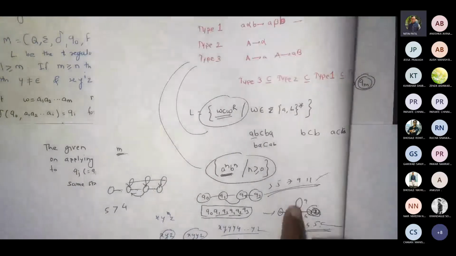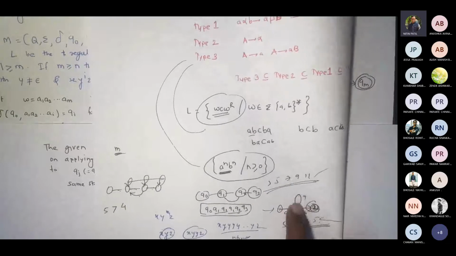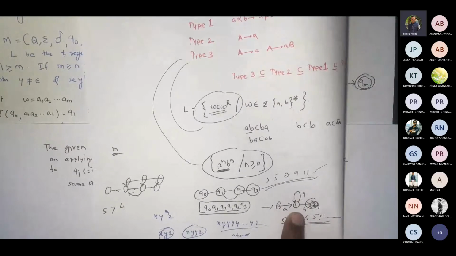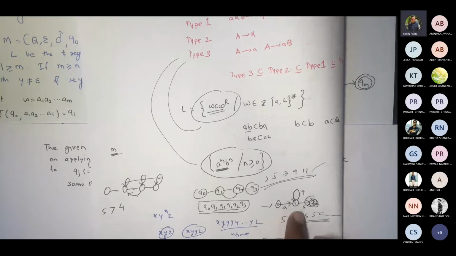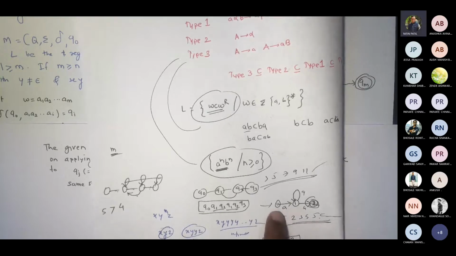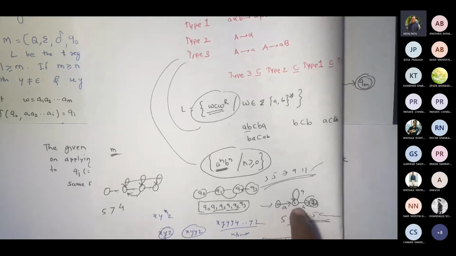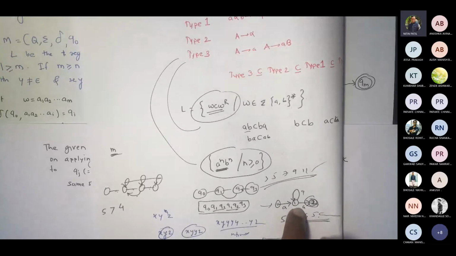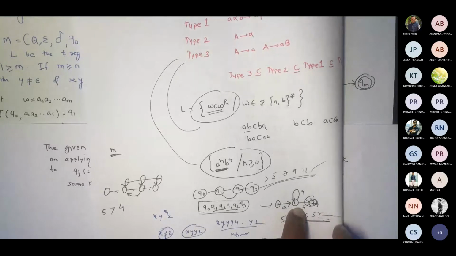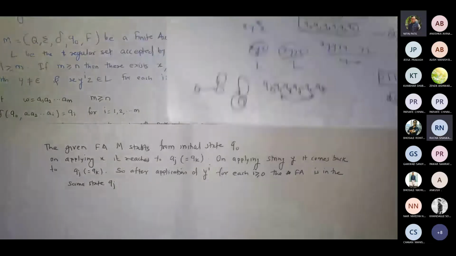See, if I take this repetition or don't take it, it will remain in this state. Am I right? If I reach here from Q0 to Q1, and if I don't take this loop at all, will I remain in Q1? Yes, sir. That's what we are talking about.